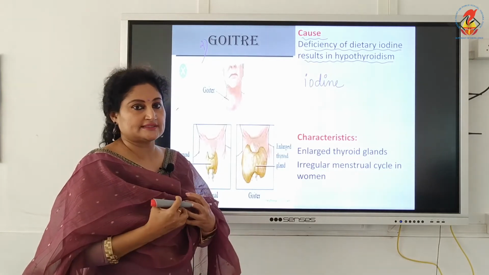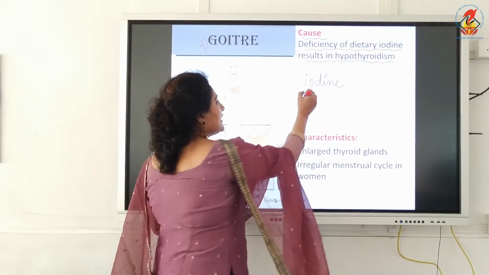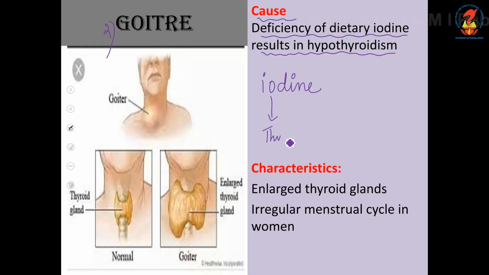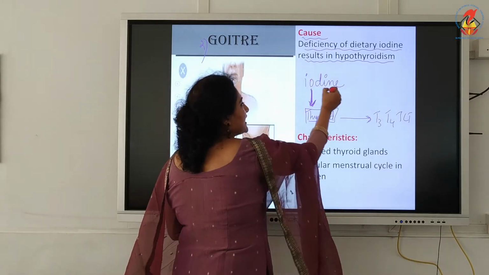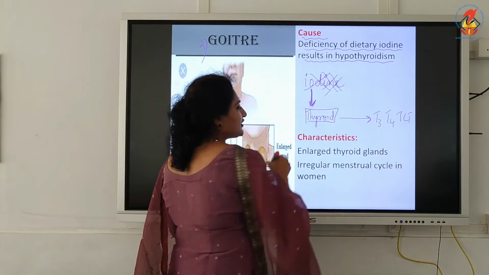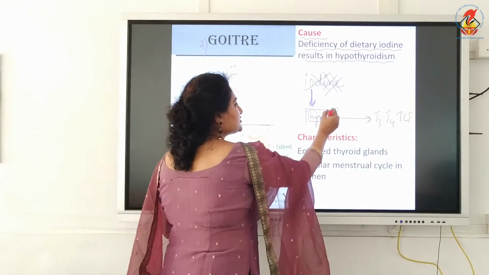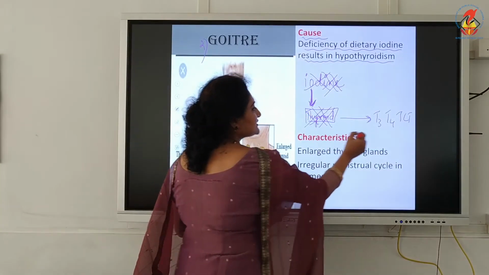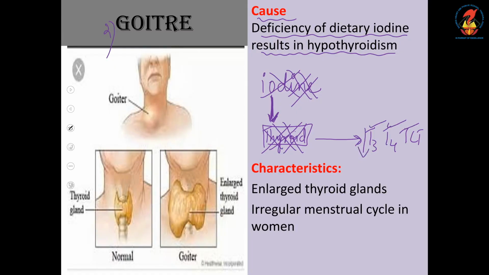Once we take this through our diet, it will help the thyroid gland, which is located in the throat region, to secrete its hormones, namely T3, T4 and TCT. So, iodine plays a very significant role in the synthesis and secretion of these hormones from the thyroid gland. But what happens if iodine is lacking in our diet? The functioning of the thyroid gland is hindered. As a result, the secretion of these hormones will be very less. That condition is known as hypothyroidism.